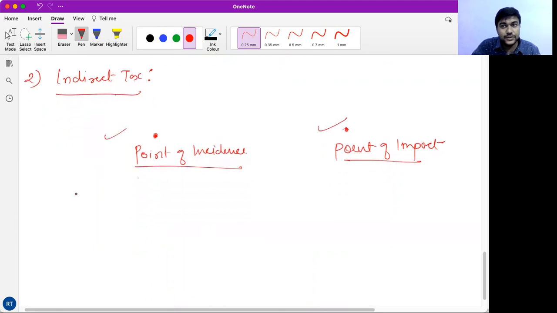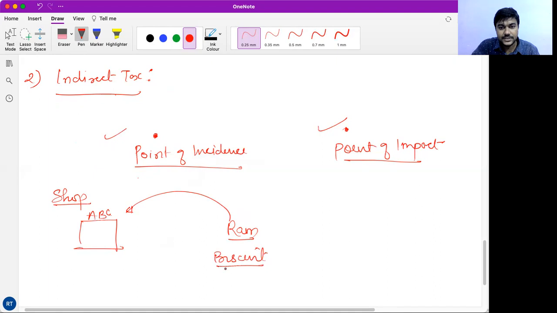So for example, let's say you visit a shop. Shop is ABC supermarket. Now, as an individual Ram, you have purchased a packet of biscuits. Now here you have to pay indirect tax.